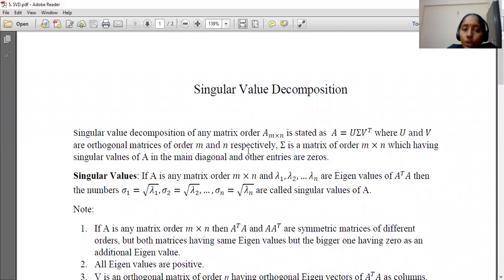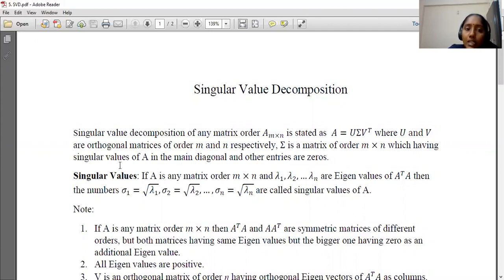Here U and V are orthogonal matrices of order m and n, and sigma is a rectangular matrix of order m by n, which has the singular values of A in the main diagonal and other entries are zeros.